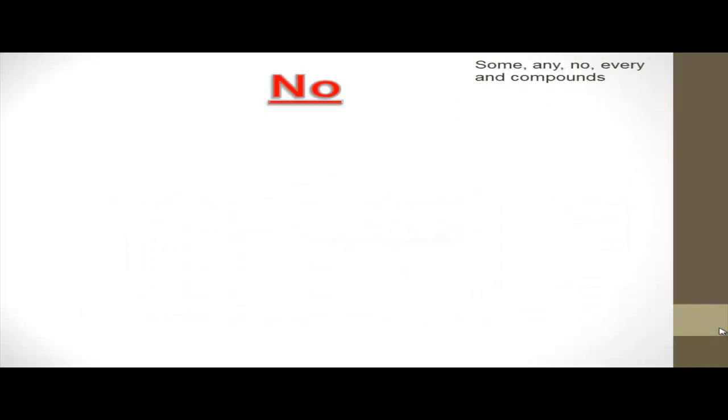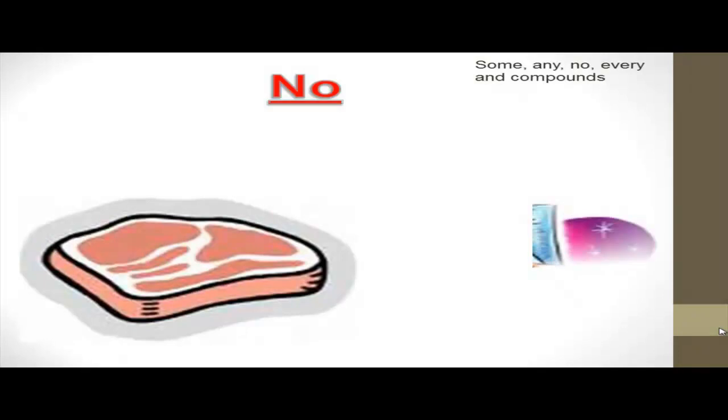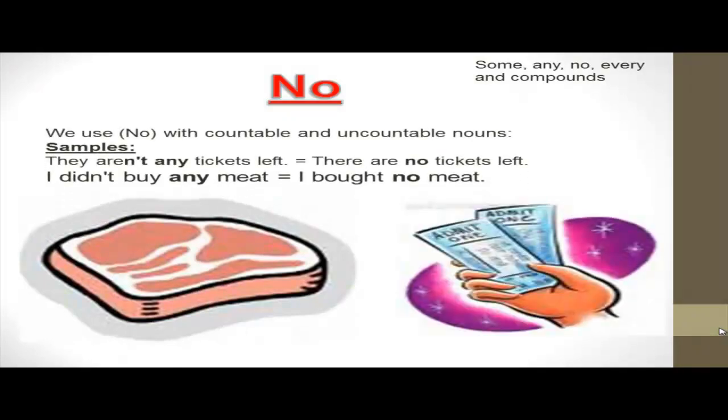Okay, let's move to the third one, which is no. We use no with countable and uncountable nouns. So what is the difference between no and any? We use no to give a negative meaning but in a positive form. What does it mean? For example, there aren't any tickets left. Here we used any in the negative form. It equals there are no tickets left. Here the form of the sentence is positive, but the meaning is negative.